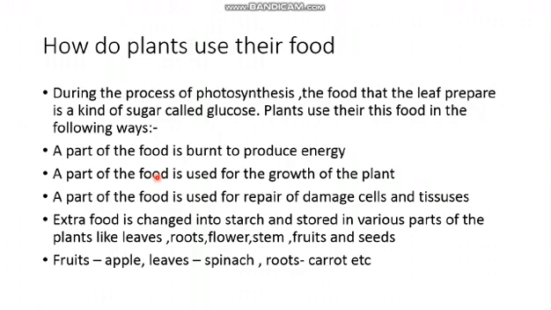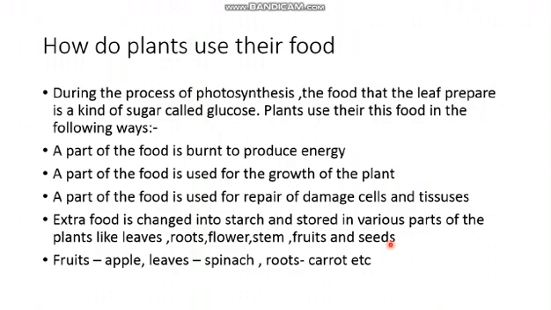Second, to burn and produce energy, to grow, to repair the damaged cells and tissues, and extra food is stored as starch in many parts like fruits, apples, leaves, spinach, roots, carrot, flowers, stems, and seeds. So these are how plants use their food, just as our food is used for all our activities.